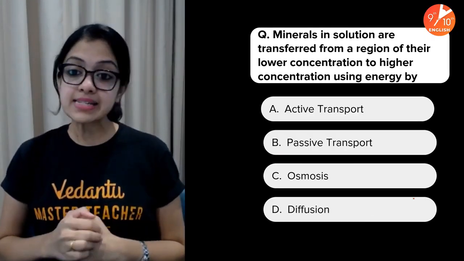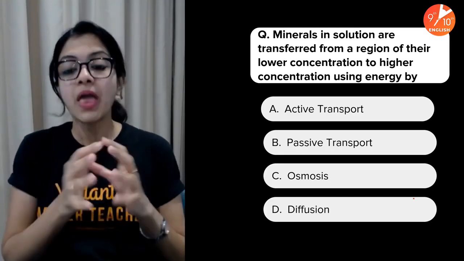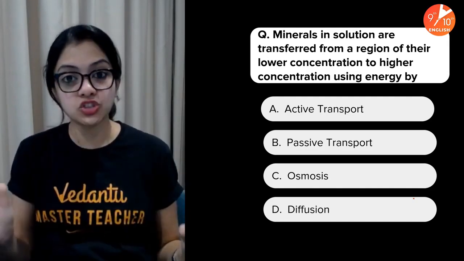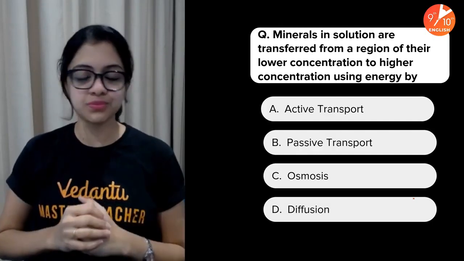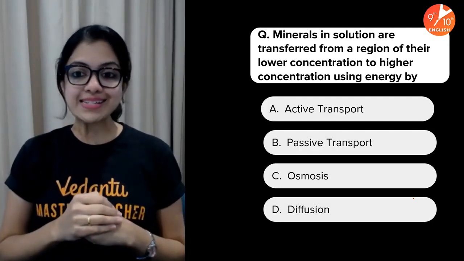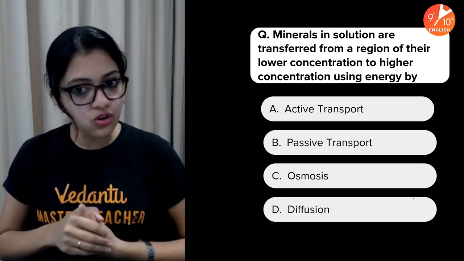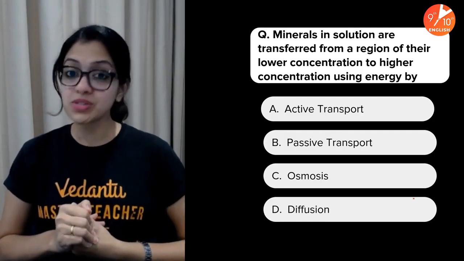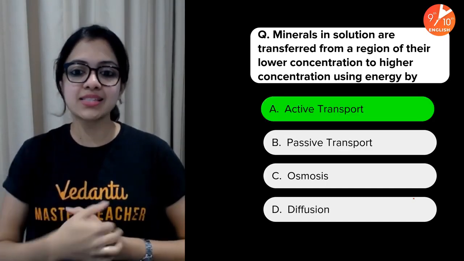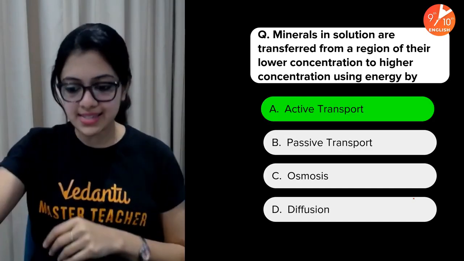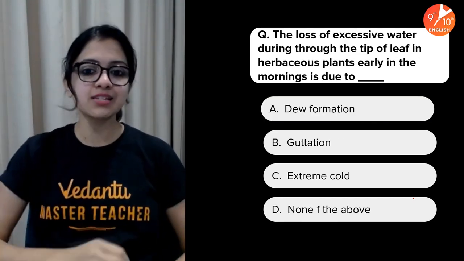Now, minerals in solution are transferred from a region of their lower concentration to higher concentration using energy by dash. Active transport, passive transport, osmosis, or diffusion? What do you think? Using energy is the key there. And your time is up. The answer is active transport. Yes, of course. Energetic would mean active. So that is the hint for you there.